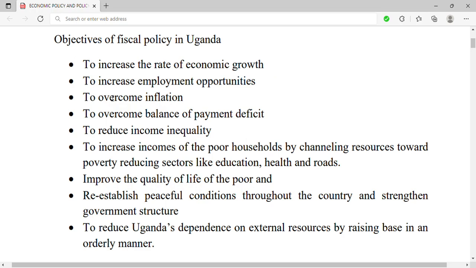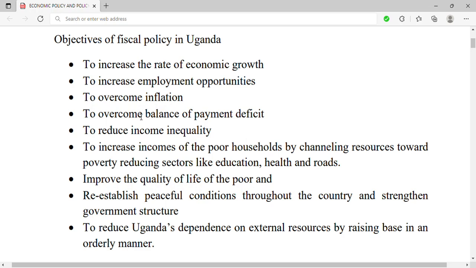Then to increase employment opportunities. Once the government incurs expenditure, for example, by setting up public companies, constructing infrastructure, they are aiming at increasing employment opportunities, which will help to reduce poverty in the country. To overcome inflation: by taxing people to reduce the amount of money in circulation, it will help to overcome inflation, to reduce the prices of goods and services.